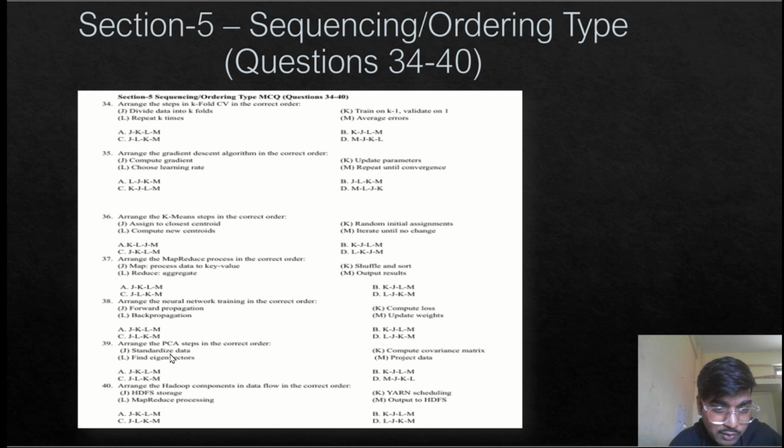Next, question number 39 is asking for arranging the PCA steps in the correct order. First we standardize the data, then compute the covariance matrix, yes, then find eigenvectors and project the data. So J K L M is the correct option. Question number 40 asks to arrange the Hadoop components in data flow in the correct order. First we perform HDFS storage, YARN scheduling, then MapReduce processing, and finally output to HDFS. So option A is correct for this also.